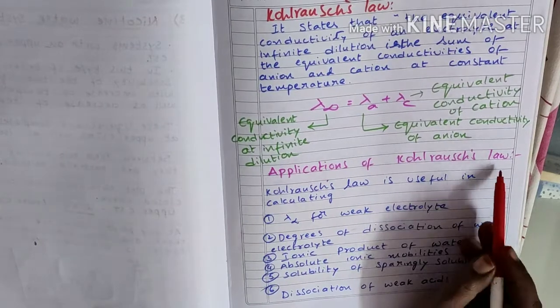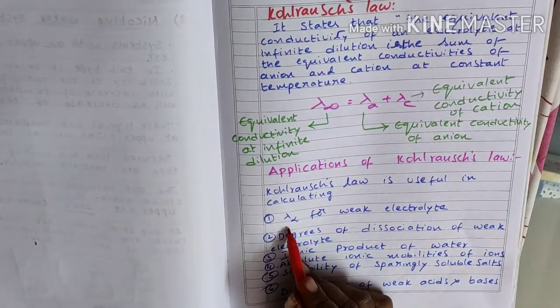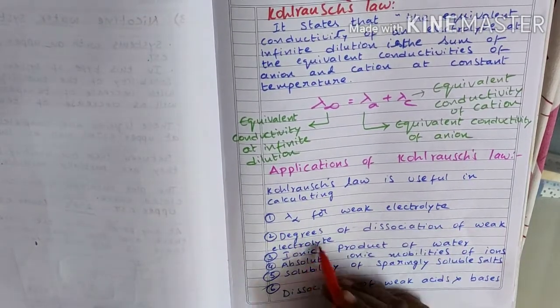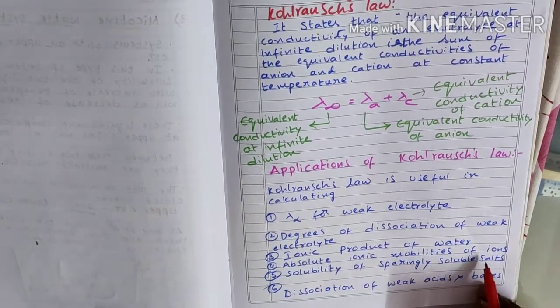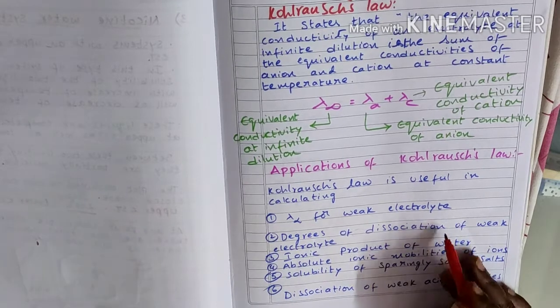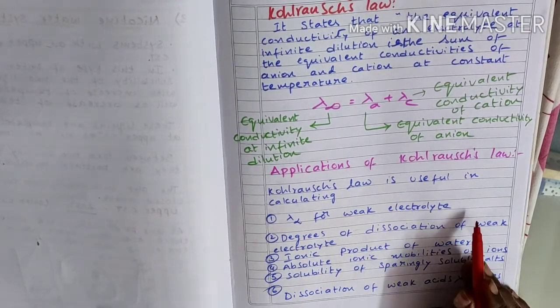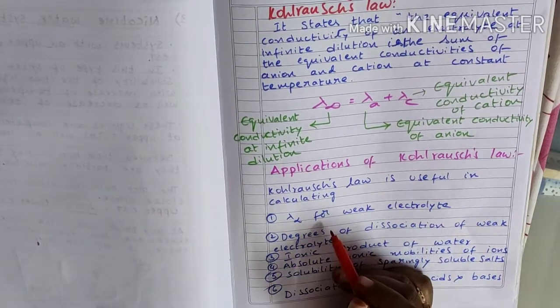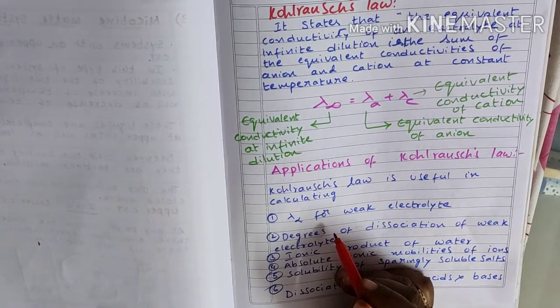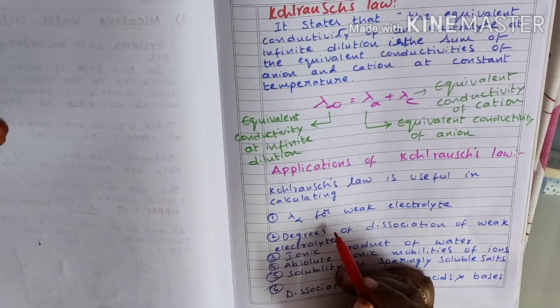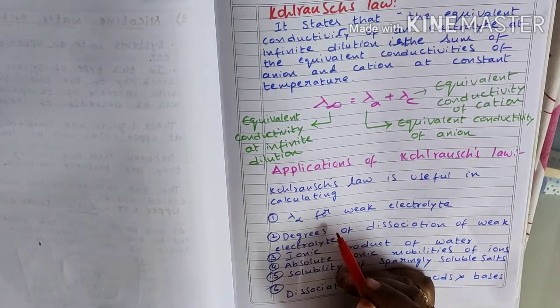What are the applications? There are so many applications: calculating lambda infinity for weak electrolytes, degree of dissociation, ionic product of water, and solubility of sparingly soluble salts. In the examination we have very limited time to answer an essay question, because the marks allotted for it are 10 marks.